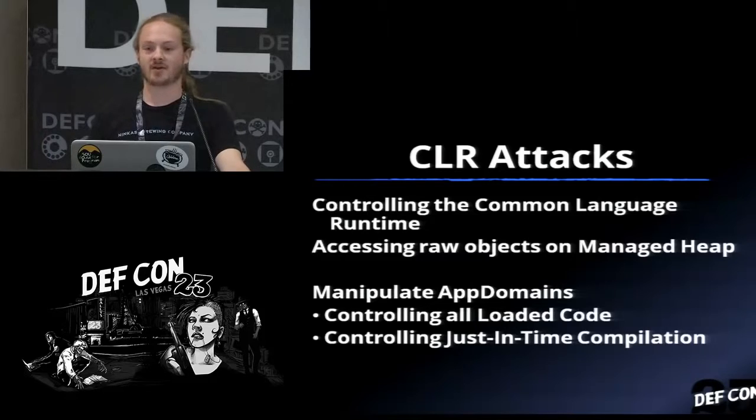If we keep diving down into what makes up a .NET process, we have these things called app domains, which are essentially giant containers for running code, and they contain the actual executable that we're running and all of the DLLs that we're running, and those things are called assemblies.